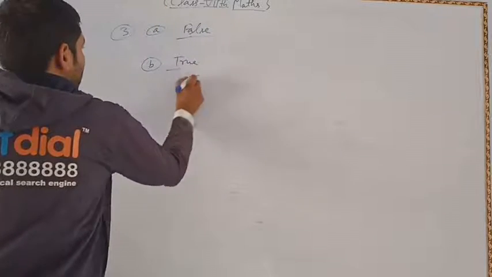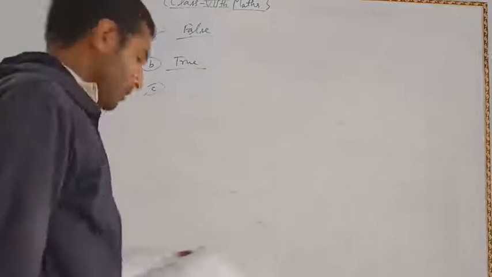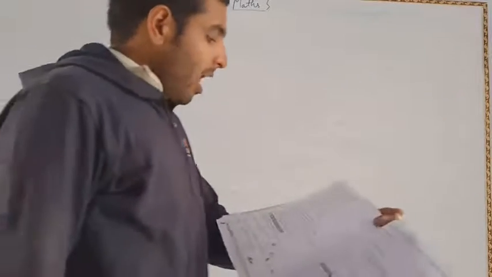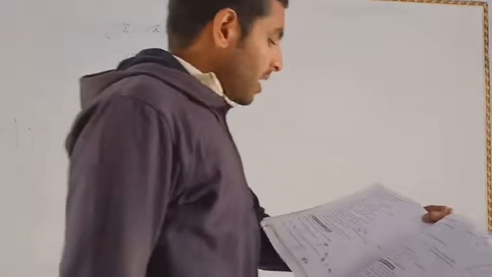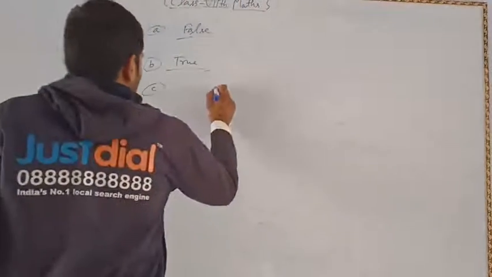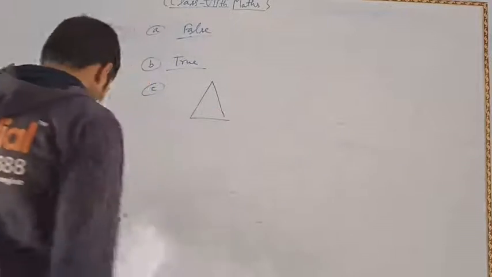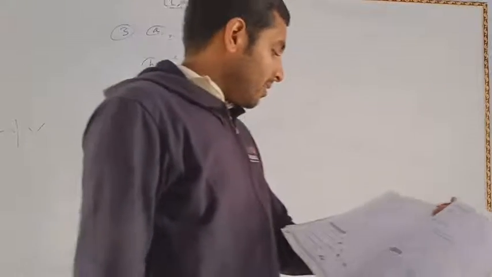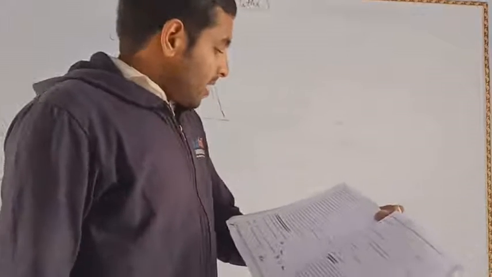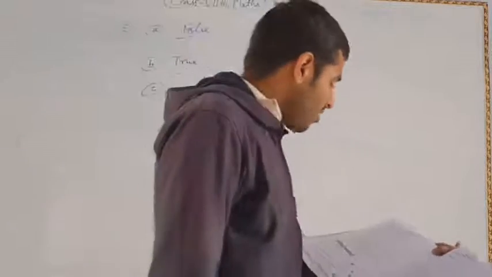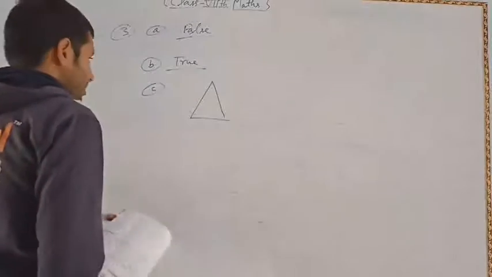This is a true statement. And again, in statement C, each angle of a triangle can be less than 60 degrees.